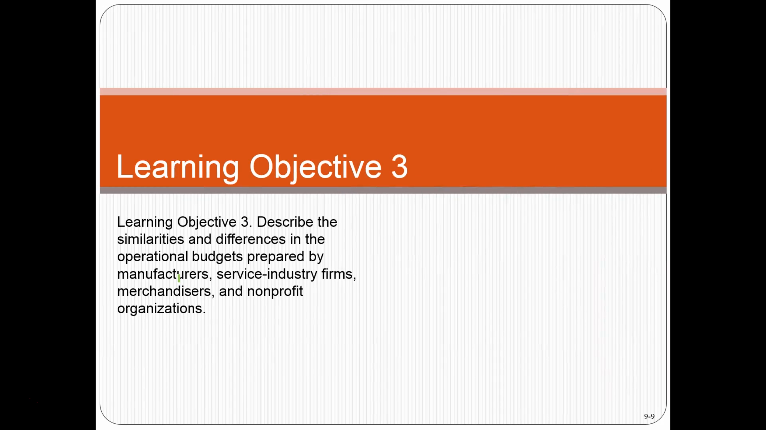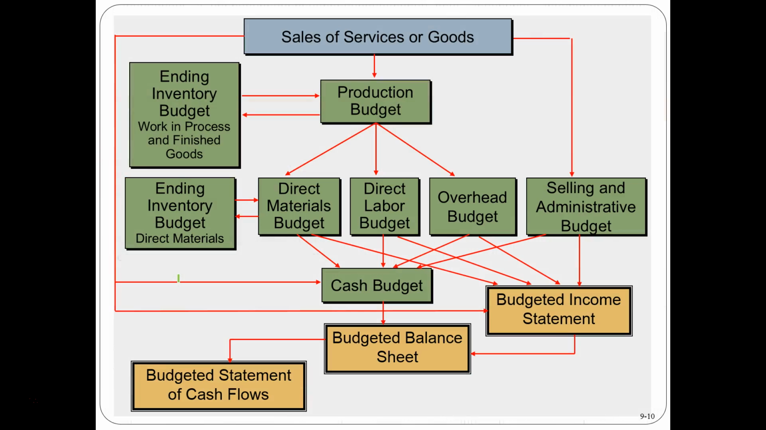Alright, objective 3, describe the similarities and differences in operating budgets prepared by manufacturers, service industry firms, and merchandisers, as well as nonprofits. Okay, so this is kind of a long picture. We're going to basically talk about a manufacturing company because it's going to be the most complete type of budget in many ways, and then you can see how we would trim back this to fit a purchasing company and a service industry. So they're all going to have a budget, and so will a nonprofit. Nonprofits will have a budget and governments should have a budget.